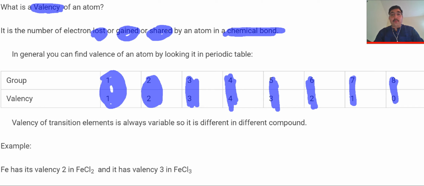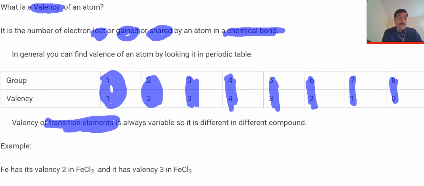You need to be cautious about transition elements. How do we decide their valency? Transition elements are in the middle of the periodic table, and their valency is always variable. It is different in different compounds. At a basic level, you need not worry about it.